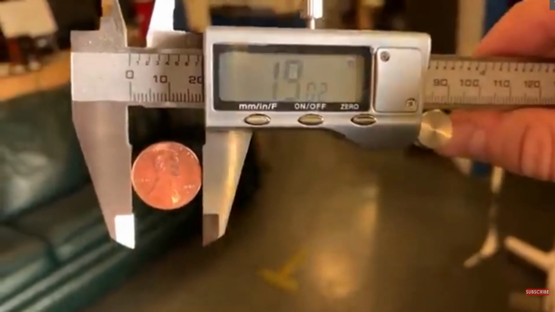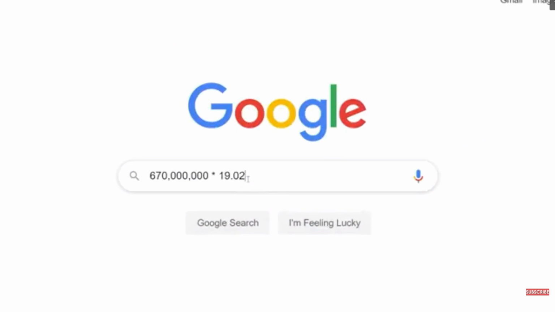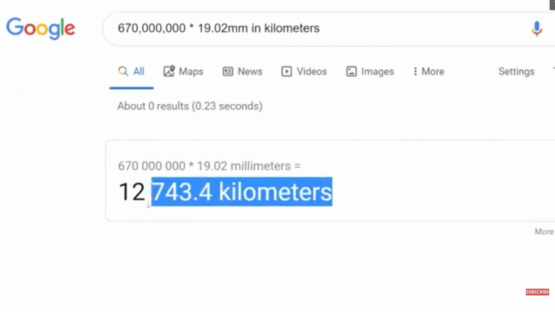But when I was crunching the numbers for this video, I discovered something really weird about pennies. I measured this penny at 19.02 millimeters wide. When you multiply that by our scale of 670 million, you end up with a penny 12,743 kilometers wide. Now, why is that special?